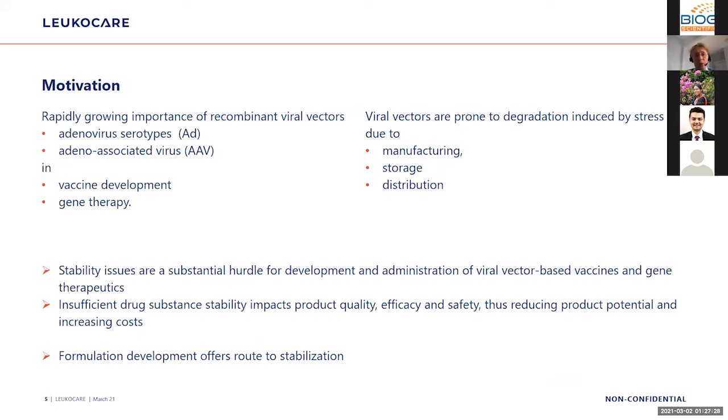The motivation for this work is that a rapidly growing importance can be seen of recombinant viral vectors, adenovirus as well as adeno-associated virus, in vaccine development as well as gene therapy. Still, the viral vectors are prone to degradation due to stress by manufacturing, storage, and distribution. So stability issues are a substantial hurdle for development and administration of viral vector-based vaccines and gene therapeutics. And insufficient drug substance stability impacts product quality, efficacy, and safety, and can thus reduce product potential and increase costs. And we think that formulation development offers a route to stabilization of virus.